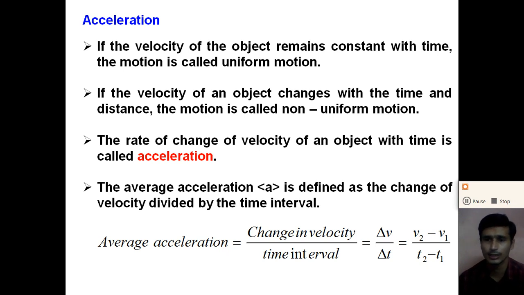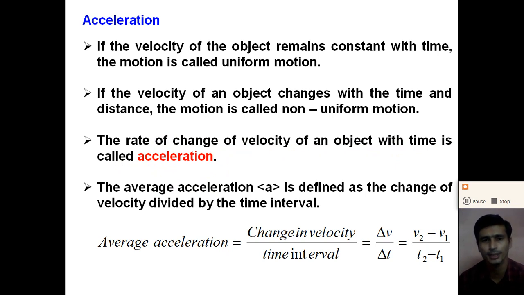Here we define the rate of change of velocity as the acceleration. So what do you mean by acceleration? The rate of change of velocity of an object with time is called the acceleration. Acceleration is defined as the time rate of change of velocity.